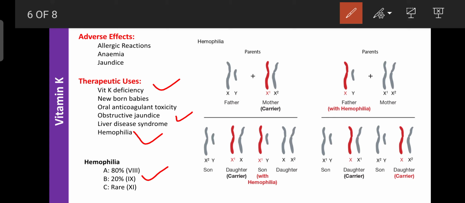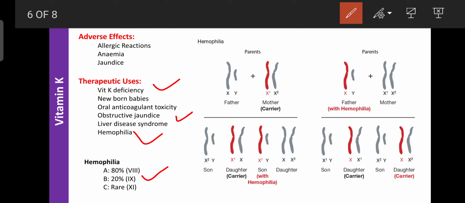Here, vitamin K can enhance the synthesis of factor 9 and factor 8. That's why vitamin K is helpful for the treatment of hemophilia. Another form of hemophilia is hemophilia C. It is a rare disease, and it occurs due to deficiency of factor 11. So this is the figure showing how hemophilia occurs.